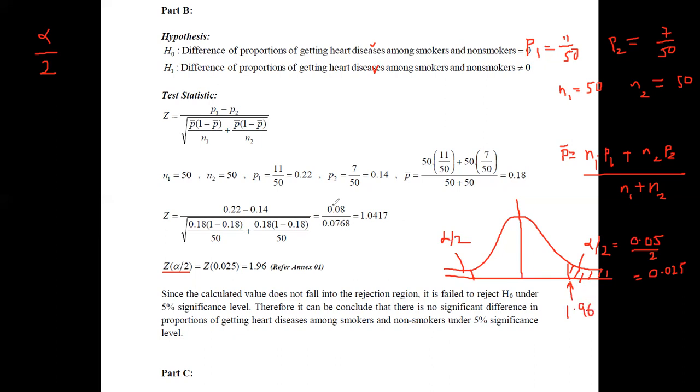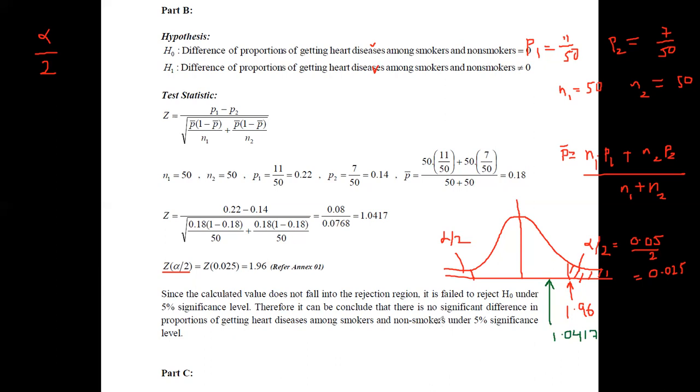If you go through the standard normal table, we can easily identify this value as 1.96. If you compare this value with the calculated value, it will be somewhere here, because the value calculated was 1.0417. Since the calculated value is less than the critical value, the calculated value does not fall into the rejection region. Therefore, we fail to reject the null hypothesis at 5%. If we fail to reject, this means we fail to say that there is a difference. Therefore, we can say that there is no difference among the proportions.